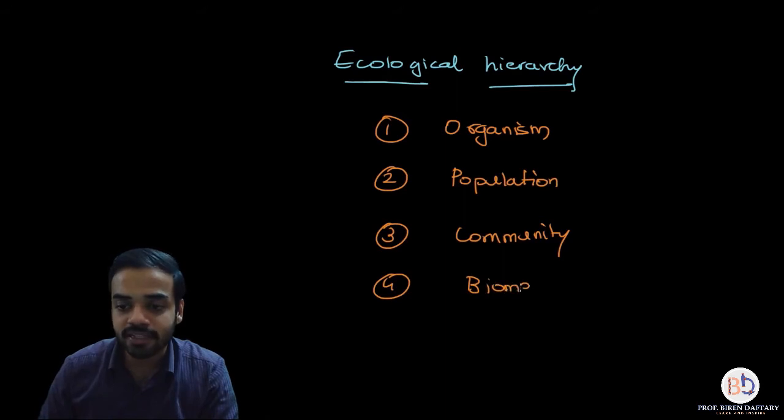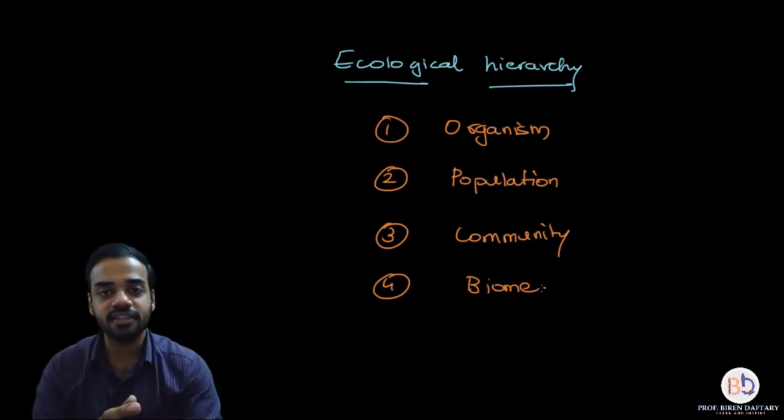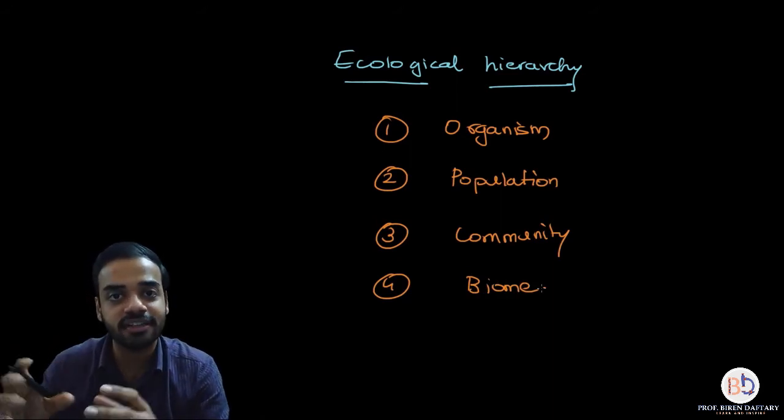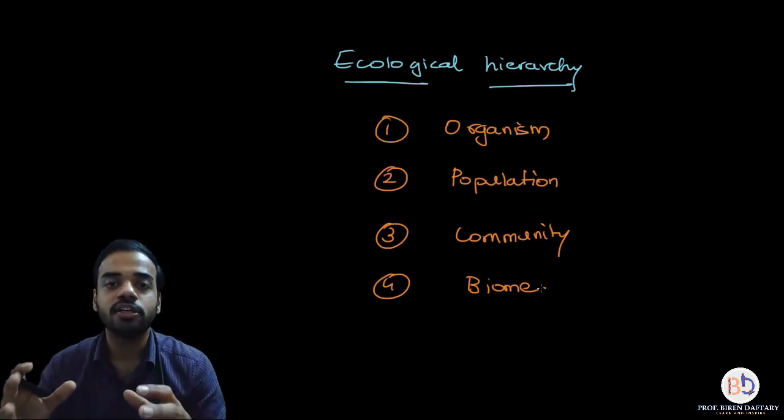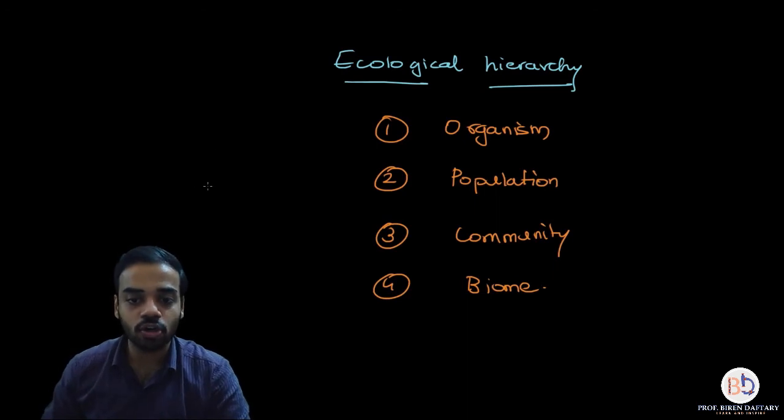Now what is happening is, each level is increasing in size. So if I'm talking about these 4 levels, I can say that the smallest level is an organism and the largest level is a biome. Okay, so if I want to represent this in the form of a pyramid, I can actually draw a pyramid like this.